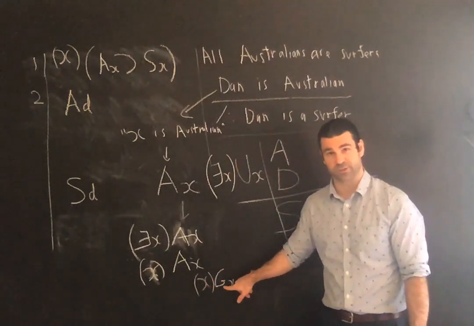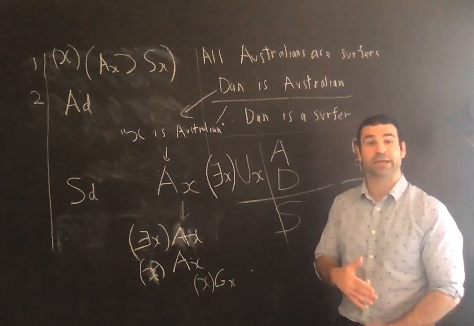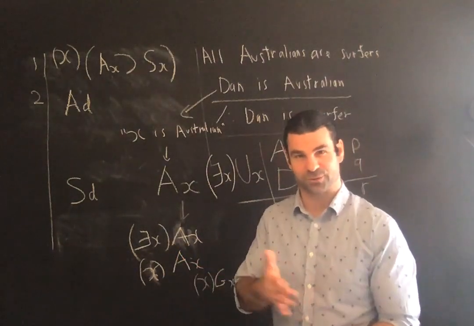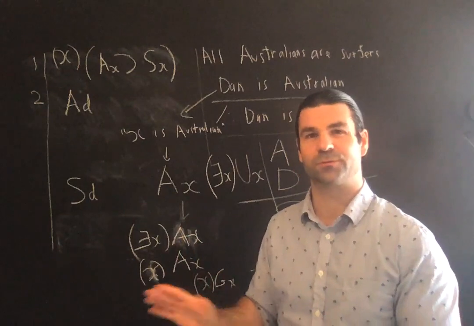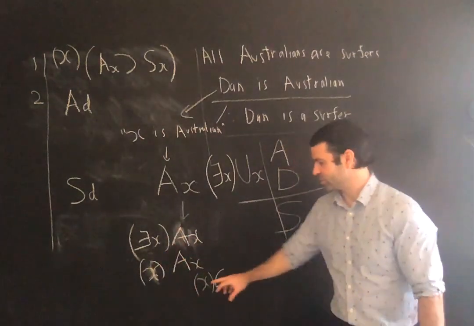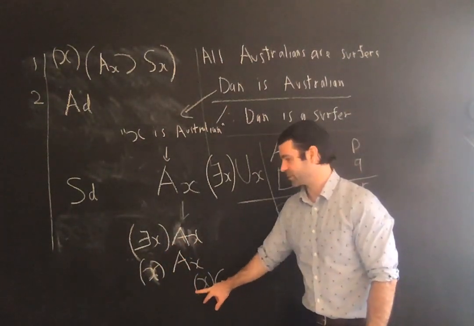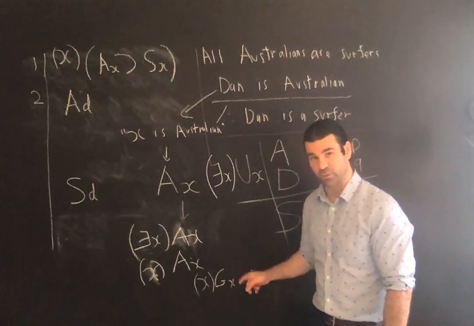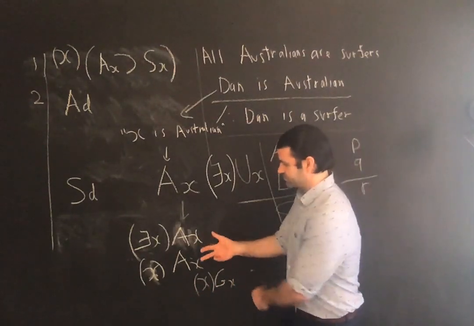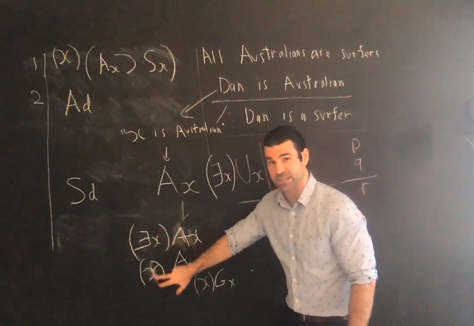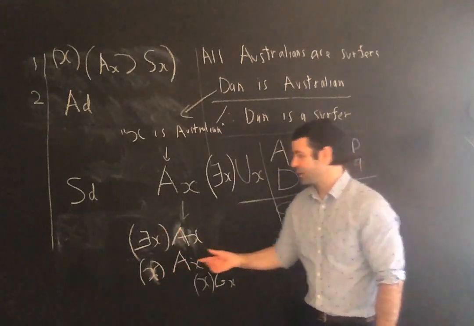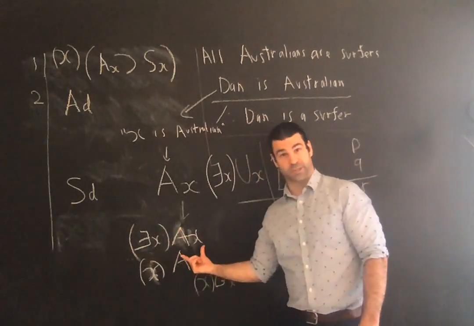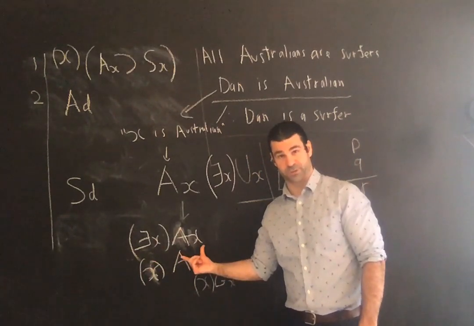X exerts a gravitational pull on the Earth. It's true, but outside of physics, you don't have so much use for these simple universal statements. I call these simple quantifier statements. It's a simple existential statement, a simple universal statement. What makes them simple? It's the quantifier attached to merely a simple propositional function.